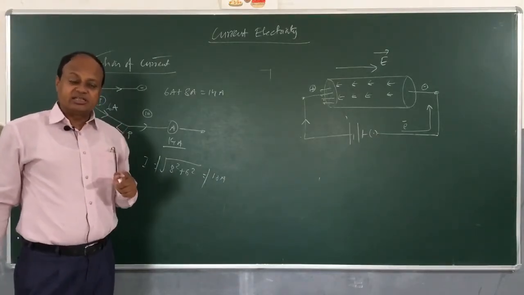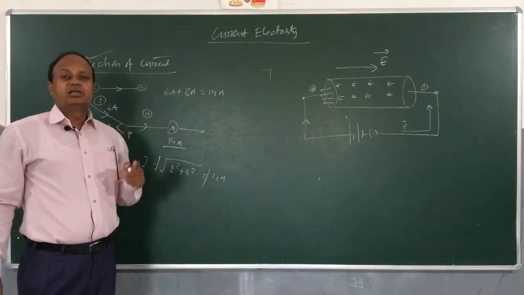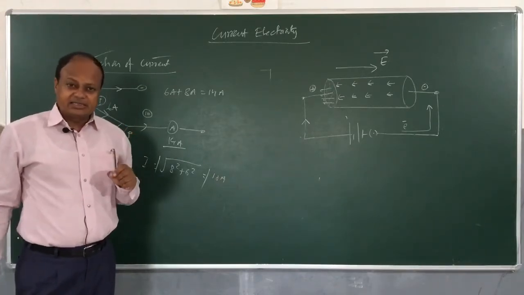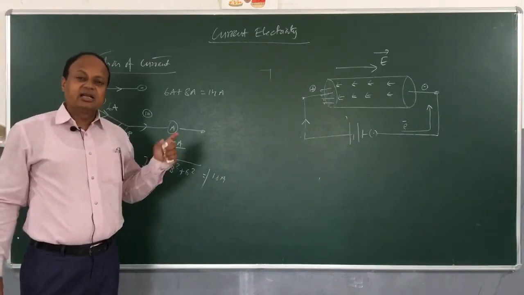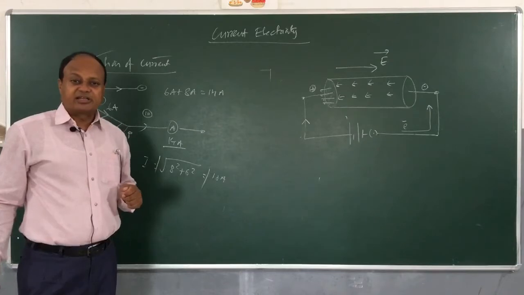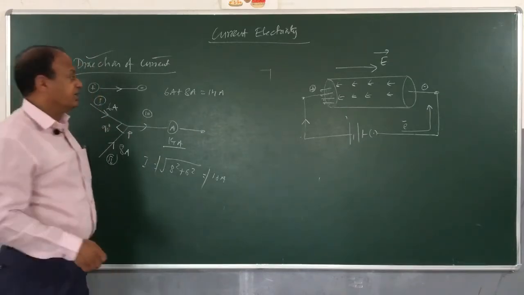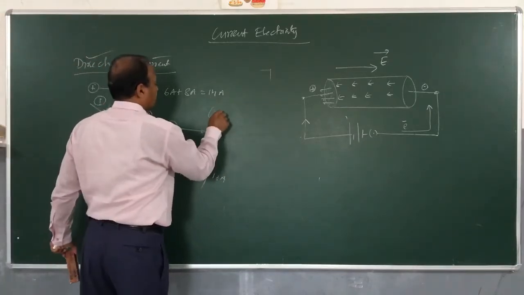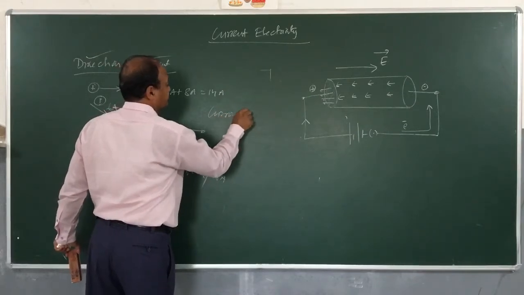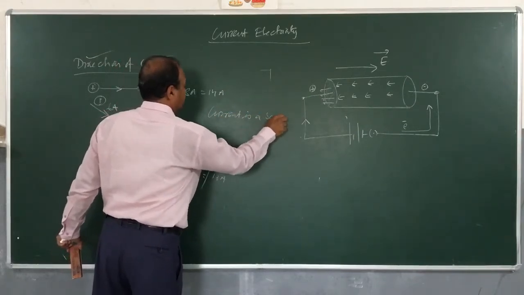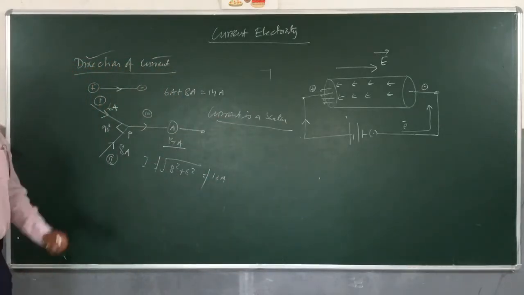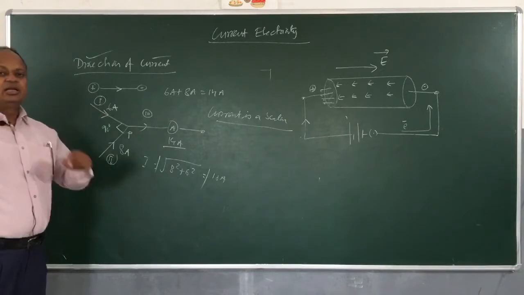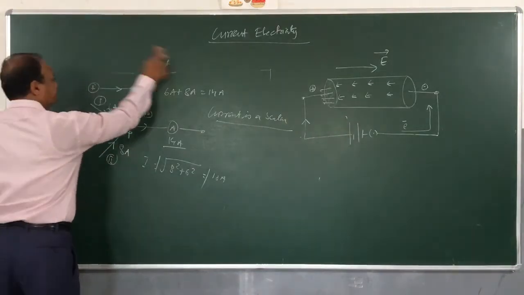Only those quantities which have magnitude, direction and at the same time obey the law of vector addition and subtraction are considered as a vector. So current is not a vector, current is a scalar. This is important for you to know, that electric current, though it has magnitude and direction, is a scalar.